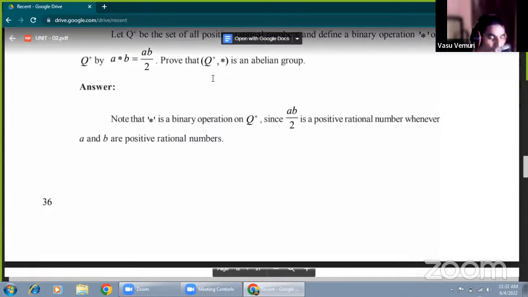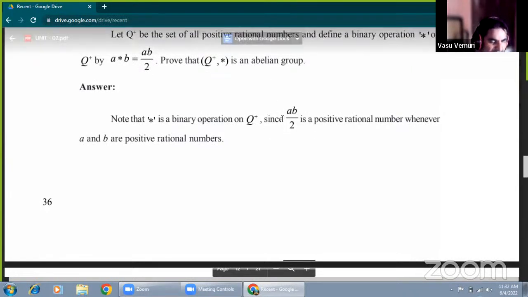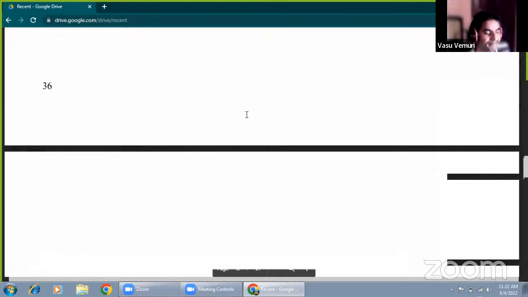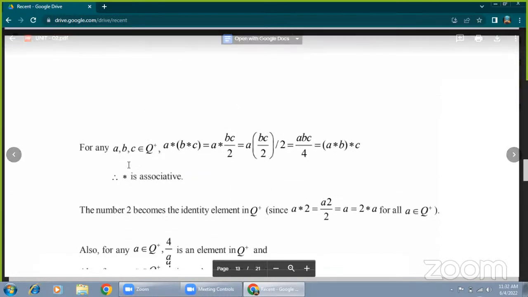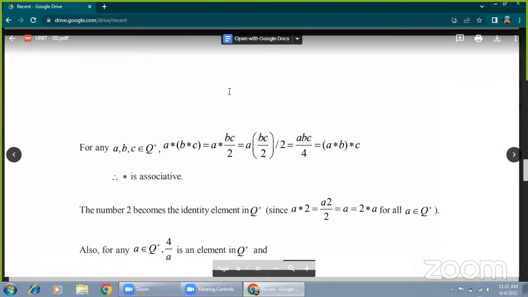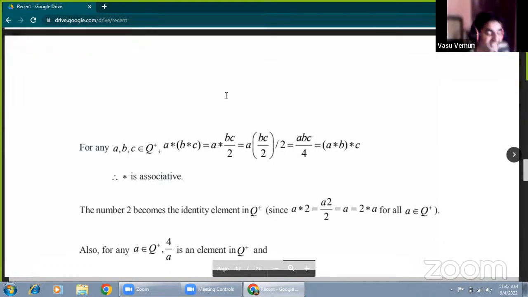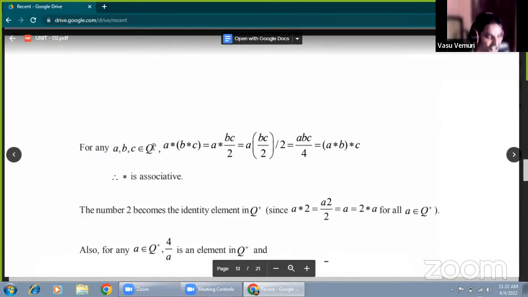What does Q plus mean? Q is the rational numbers, of the form p by q with q not equal to 0. When AB belongs to Q plus, AB by 2 also belongs to Q plus. Q plus means positive rational numbers, so A and B are both positive rational numbers. That verifies the closure condition, because AB by 2 means A star B, which also belongs to Q plus under star.